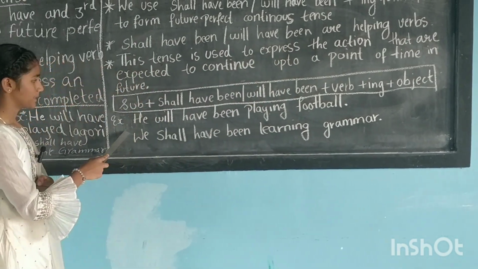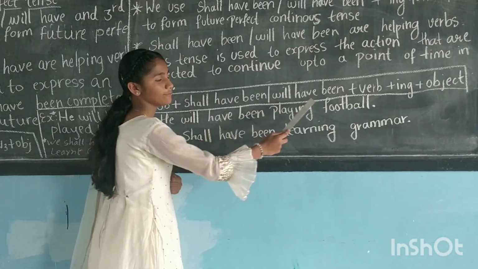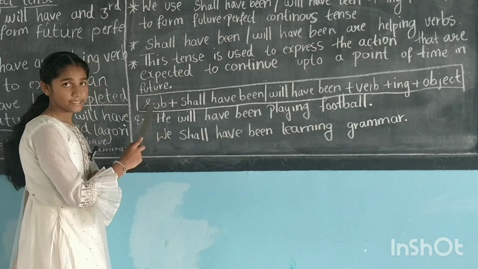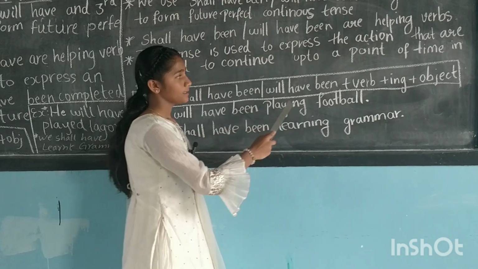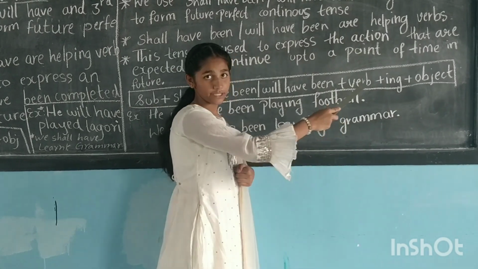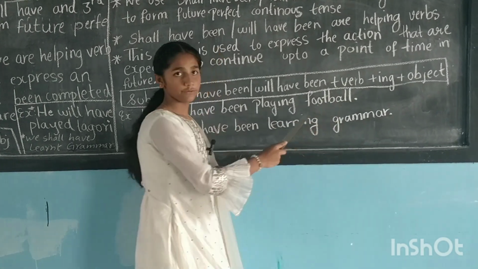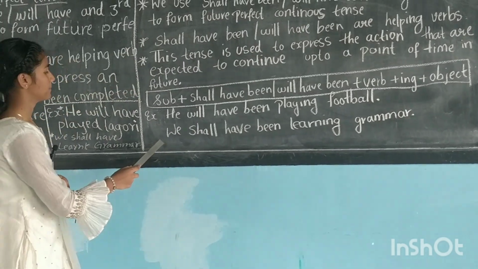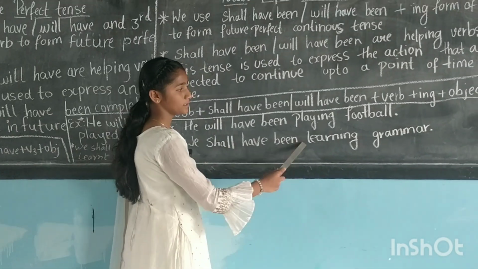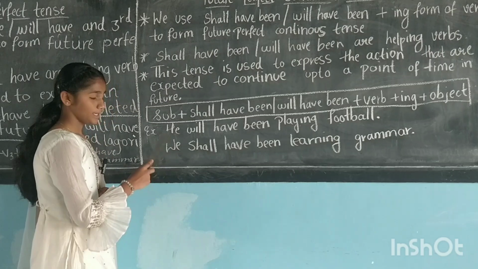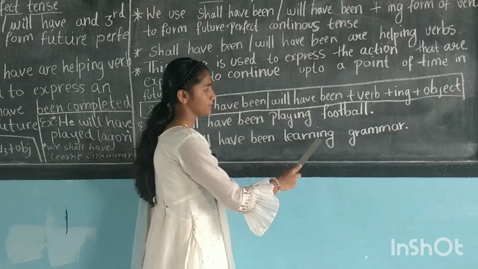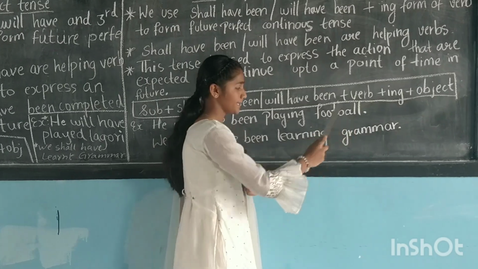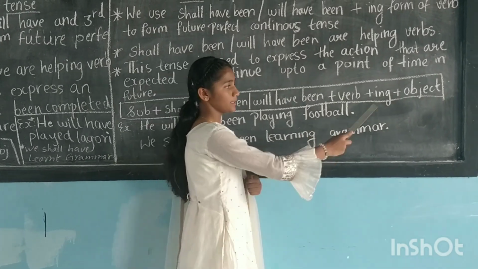Let's look at the examples. He will have been playing football. Here he is subject, will have been is the helping verb, playing is the verb with ing form, object is football. Next example, we shall have been learning grammar. Here we is subject, shall have been is the helping verb, learning is the verb with ing form, grammar is object.